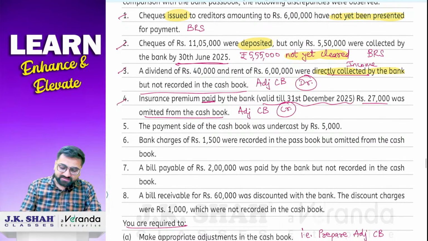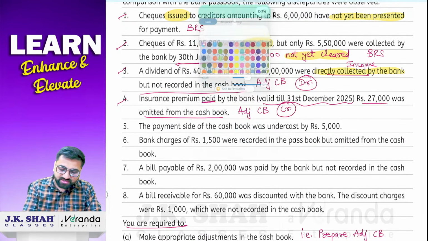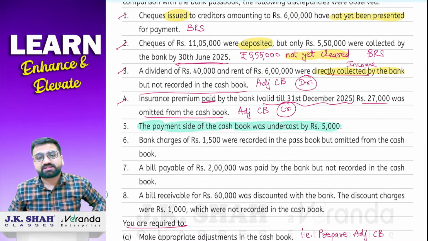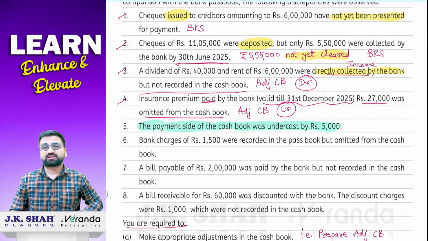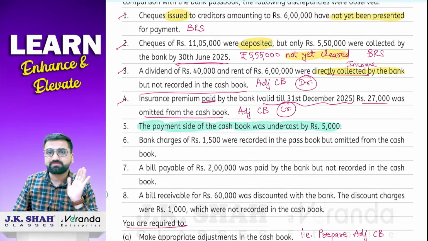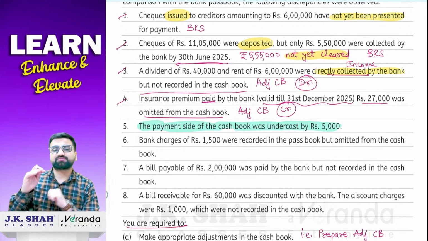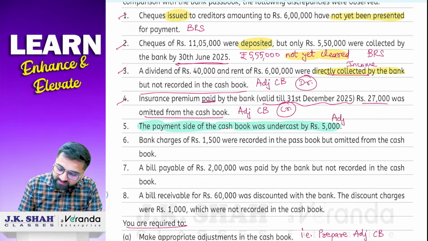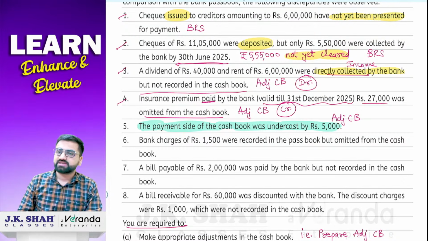Perfect. Next. See this next transaction, I'll just highlight this. This is something different. थोड़ा सा अलग है ये. The payment side of the cash book was undercast by rupees 5,000. First of all, when we read this transaction, at least इतना तो clear हो गया हमको that bank has not made any mistake. Cash book में mistake हुआ है. Cash book का payment side हमने कम record किया. Undercast means we have recorded 5,000 less in the cash book. So that is why BRS में तो नहीं जाएगा ये. So it is quite obvious the effect will be on adjusted cash book only.